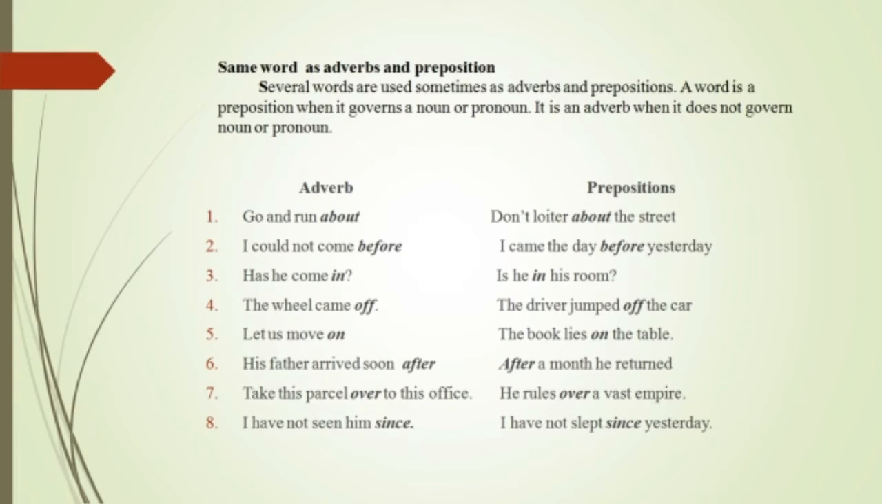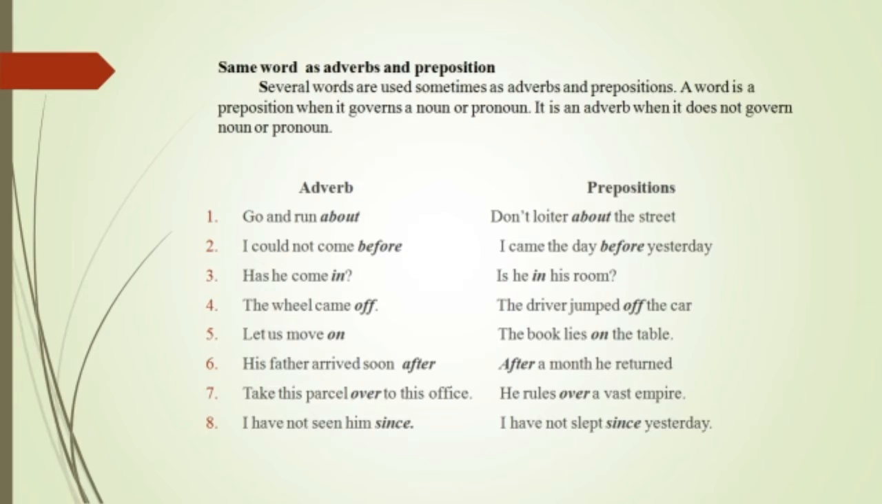Sometimes we have a preposition which can also act as an adverb. We'll see the difference, how the same word can be used as an adverb and also as a preposition. The example given here is: go and run about. Here, about is acting as an adverb for the verb run. How to run? To run about. It gives more definition to the verb run. Whereas the same word about is used as a preposition here: don't loiter about the street. It is not defining any verb or acting as an adverb, but is acting as a preposition.